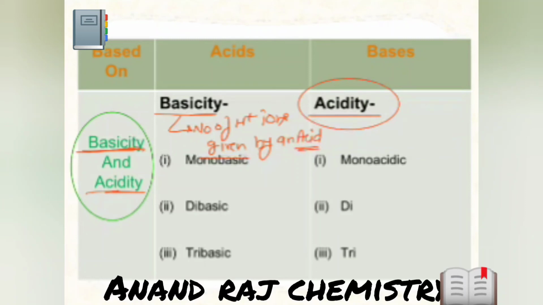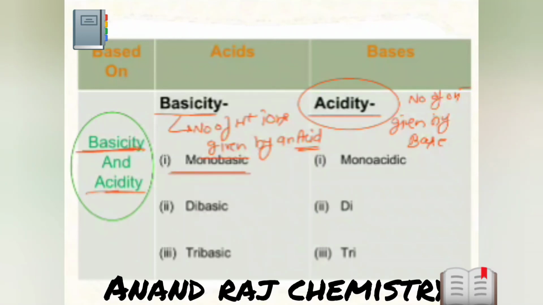Acidity tells about the number of OH minus ions given by a base. Okay. Now, there are different types of acids which can give 1 H plus ion or 2 H plus ions or 3 H plus ions, like that.